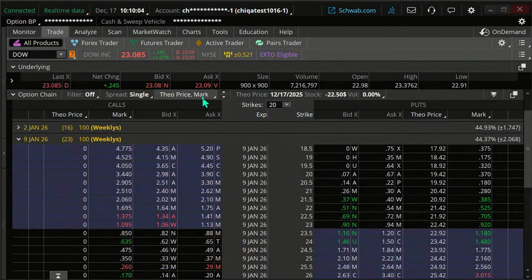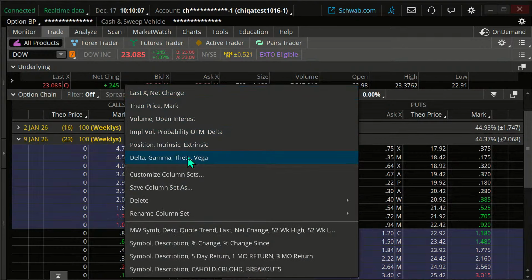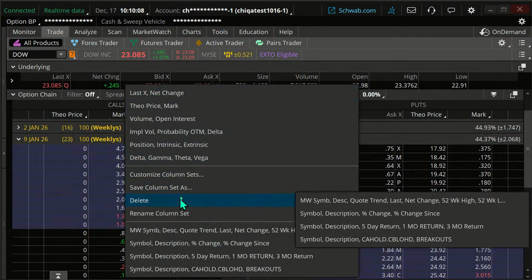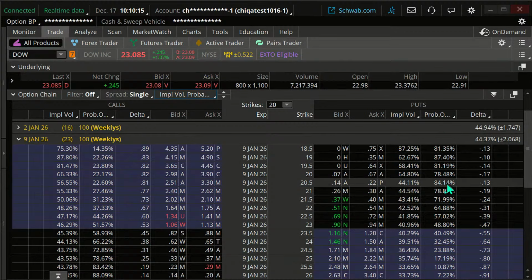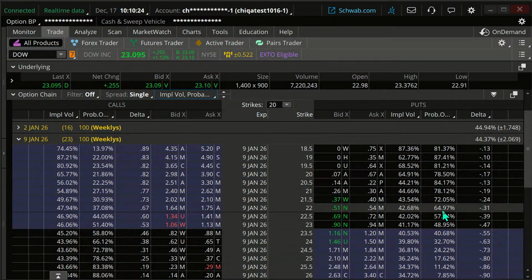Let me just go. I'm going to switch this to probability in the money. Well, we'll go probability out of the money, okay? So probability out of the money on the 22, roughly a 65% chance out of the money on this. Well, that's great. We want it to be out of the money.